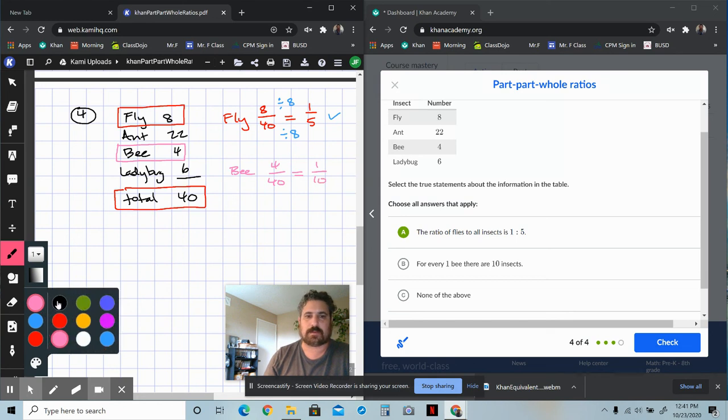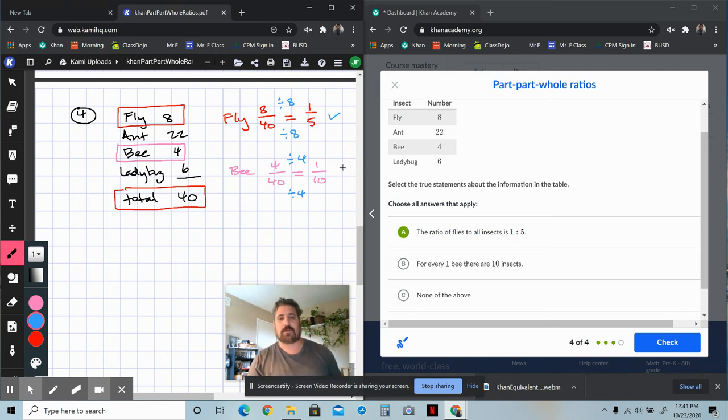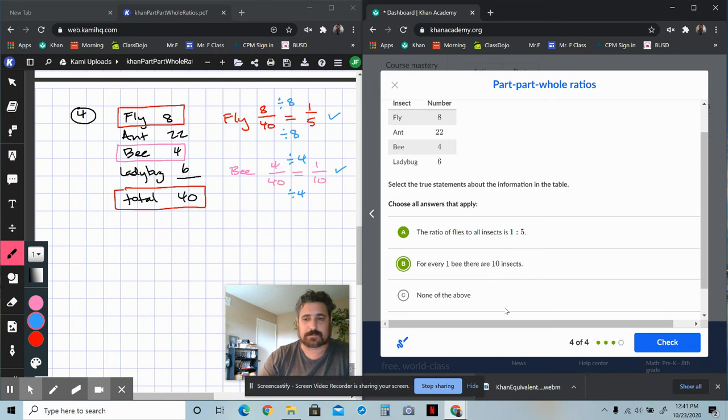And I think when you guys look at that, you're going to be like, yeah, that works, right? Because 40 divided by 4 is 10, and 4 divided by 4 is 1. So divide by 4 over 4, which is a giant 1, get equivalent ratio. Yeah, 4 out of every 40 is the same as 1 out of every 10. So that makes sense. For every 1 bee, there are 10 insects. I agree with that. And then none of the above obviously is wrong.